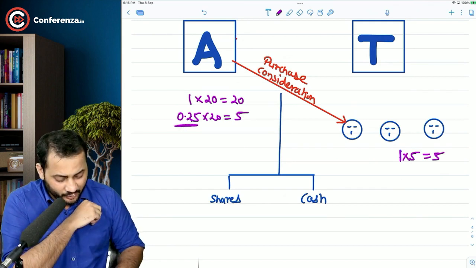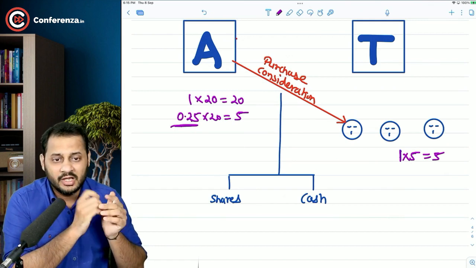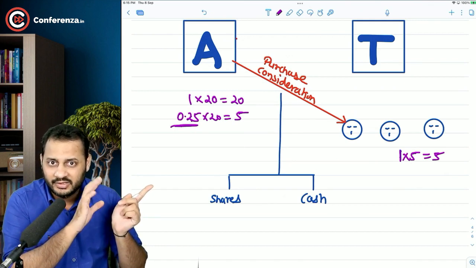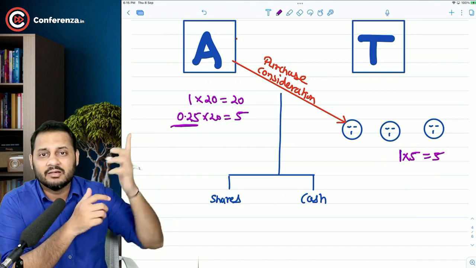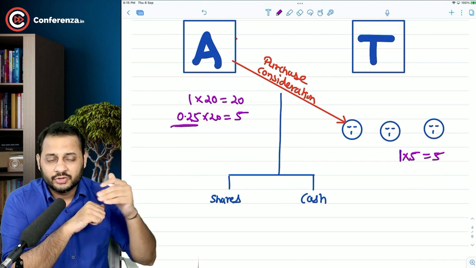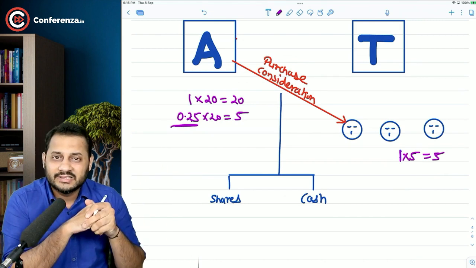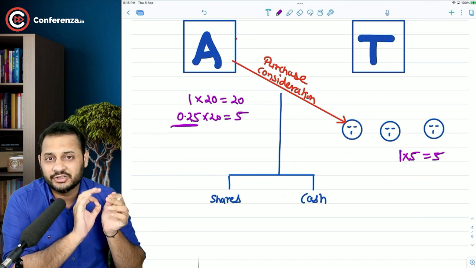How did I decide 0.25? It's very simple. Earning per share of their company, 5, divided by my company's, 20. 5 by 20 is 0.25. So the target company's EPS divided by the acquirer company's EPS will give me the exchange ratio.